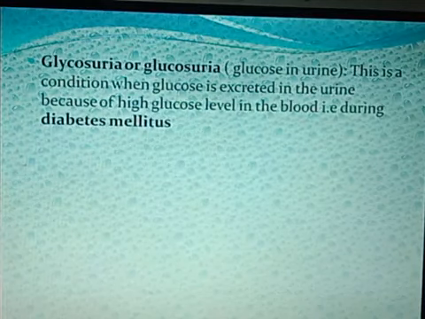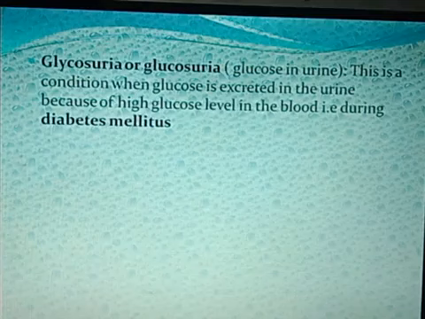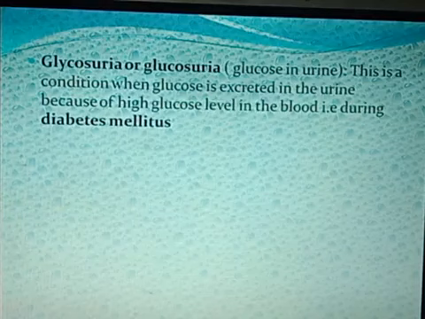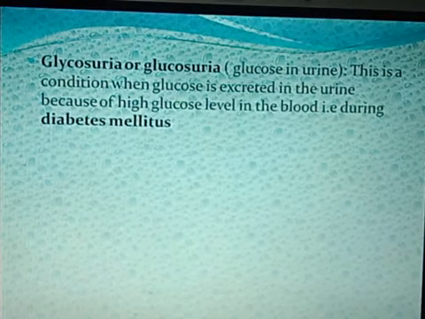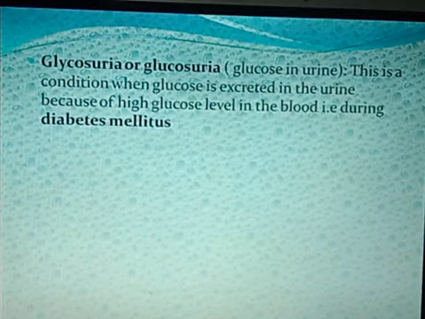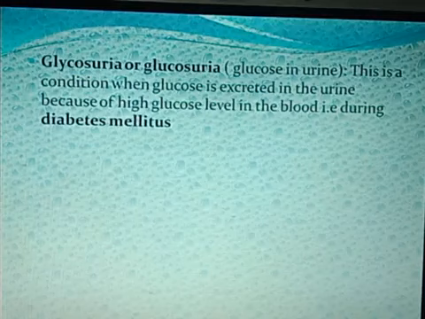Glycosuria. Glycosuria or glucosuria, both are the same. In this, glucose is present in the urine. It is a condition when a large amount of glucose is excreted in the urine because of a high glucose level in the blood. We can see this in the disease called diabetes mellitus, also called sugar diabetes.